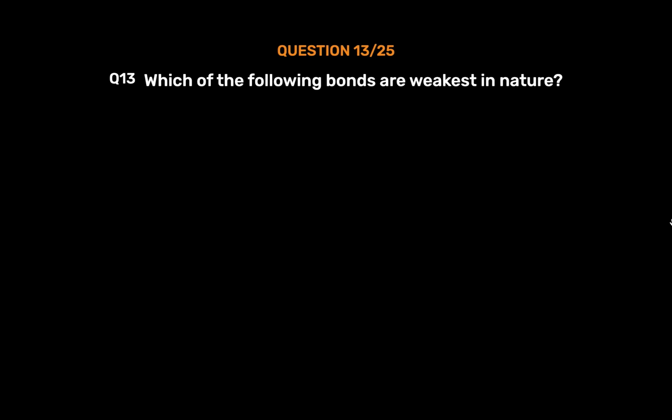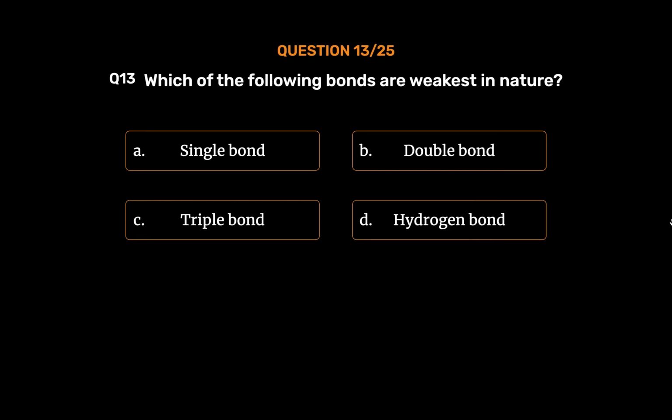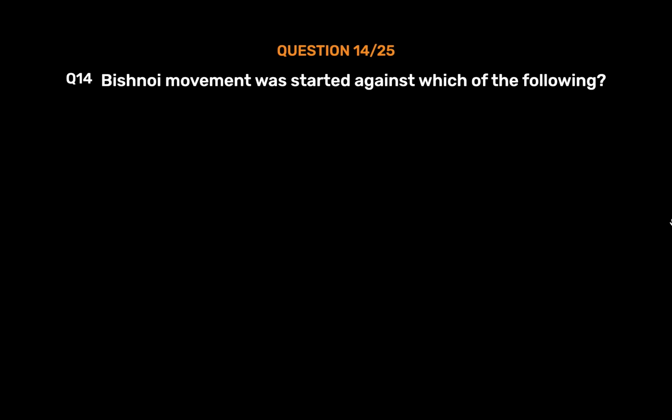Question number 13. Which of the following bonds are weakest in nature? Option A. Single bond. Option B. Double bond. Option C. Triple bond. Option D. Hydrogen bond. The correct answer is option D. Hydrogen bond. Hydrogen bonds are classified as weak bonds because they are easily and rapidly formed and broken under normal biological conditions.